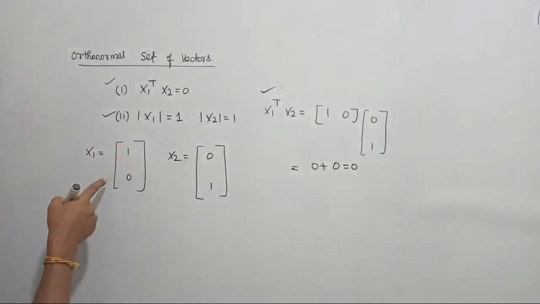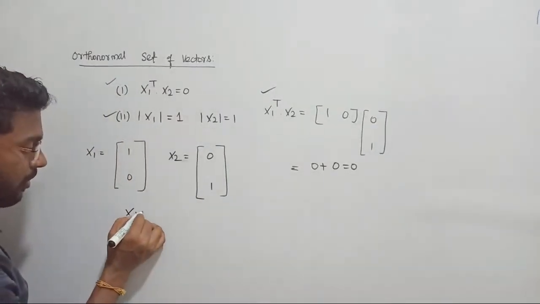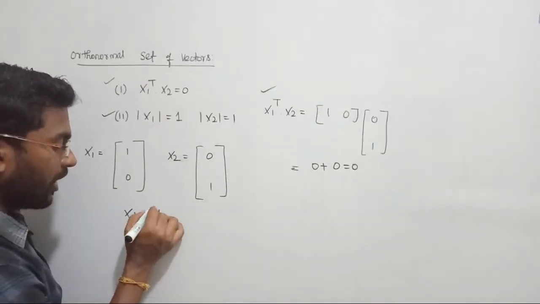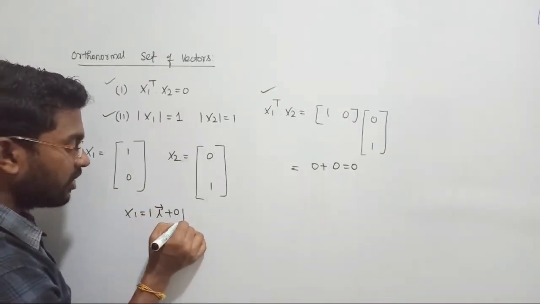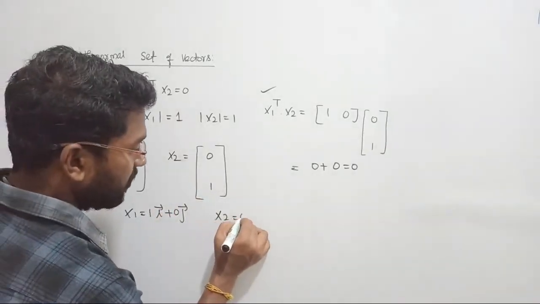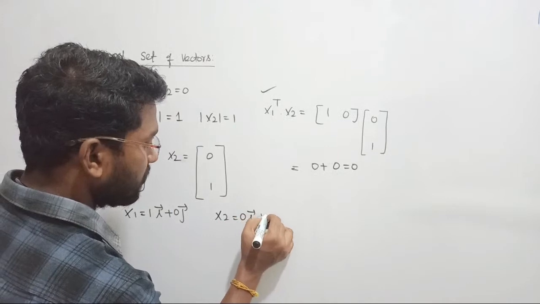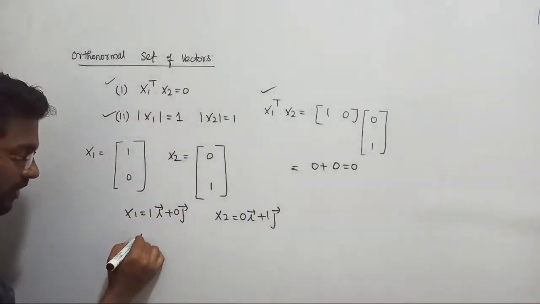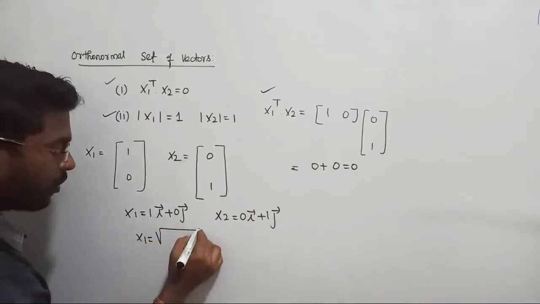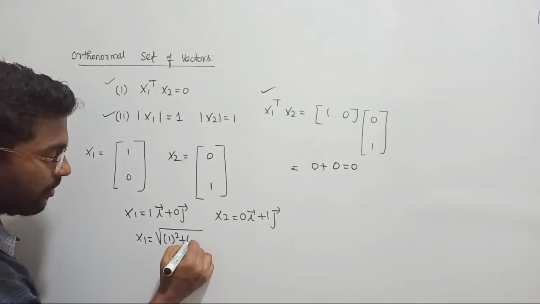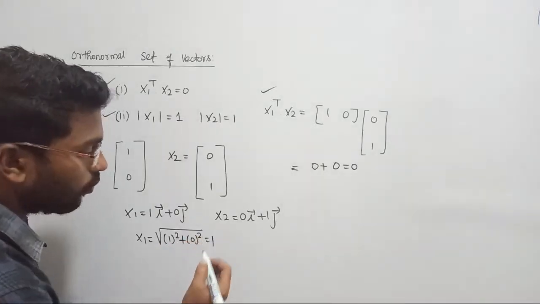First we take x1. Guys listen. This x1 is written as 1, 0. It means 1 into i plus 0 into j. Similarly, x2 can be expressed as 0 into i plus 1 into j. If you find the magnitude, x1 is the square root of the coefficient of i, that is 1 squared, plus the second coefficient 0 squared, which is equal to 1.